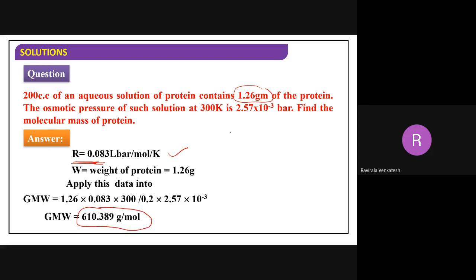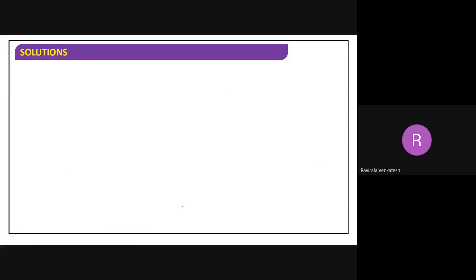How did we get here? By using this formula: pi V is equal to weight divided by gram molecular weight into RT. Pi is equal to 2.57 into 10 to the power of minus 3. Volume you have to take in liters because you have taken SI units here, as for the R value. So compulsorily take SI units, that is 0.2 liter. Weight is 1.26 grams. Gram molecular weight we are calculating here. Take R equal to 0.083. Temperature 300 Kelvin. This is the answer you are going to get.